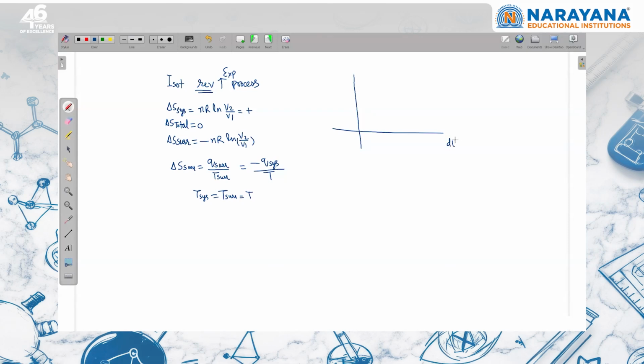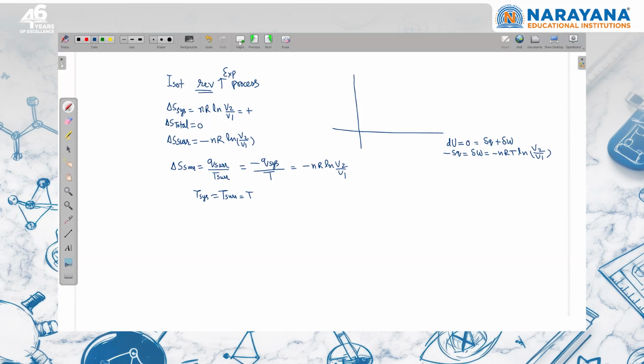So by using the first law of thermodynamics, dU is equal to 0, which is equal to del Q plus del W. So I can write that minus del Q is equal to del W. And del W is minus nRT ln V final upon V initial, V2 upon V1. So from there also, if you put the value, this is positive, and this is going to be negative. This is minus nR ln V2 upon V1, right? So if you add these two, you are getting the same thing. Delta S total will be 0. This is for a reversible process.